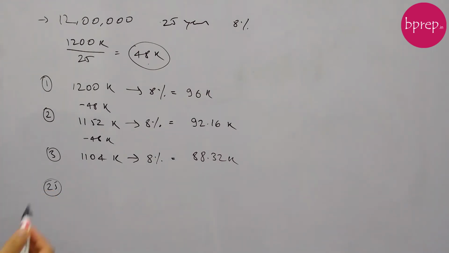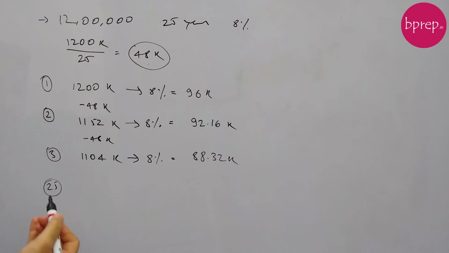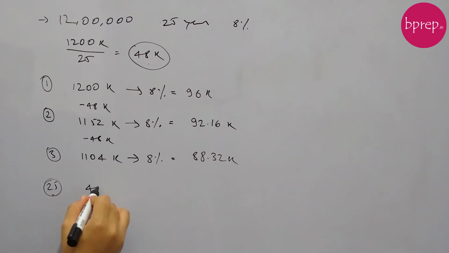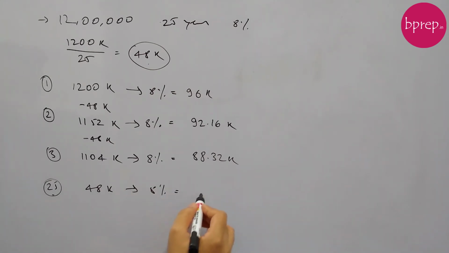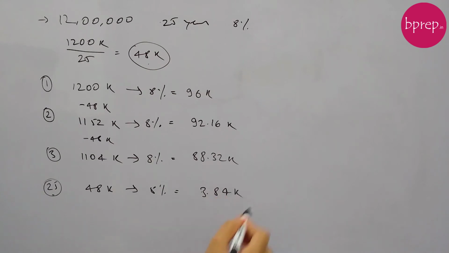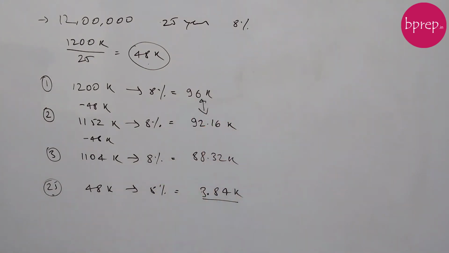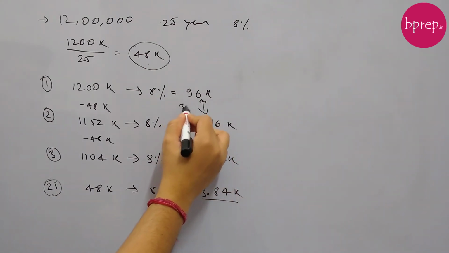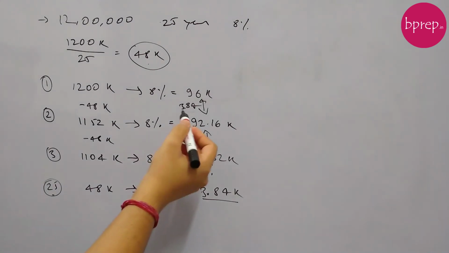Because she is repaying the principal amount equally, the last payment that she will be doing will be of 48k, and on this 8% interest will be charged, which is 3.84k. Now if you see, the difference between these two amounts is 3.84k, here also the difference is 3.84k, and so on. Everywhere the difference in the interest component is 3.84k.